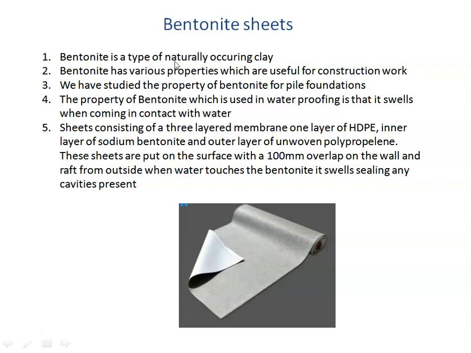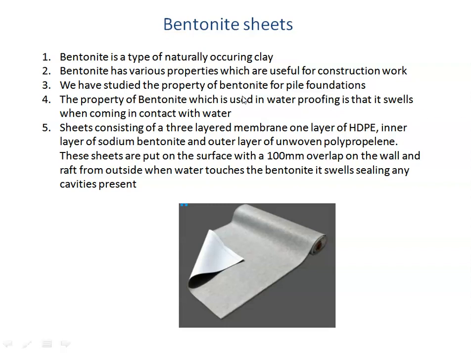So bentonite is a type of naturally occurring clay. As I told you, this is similar to your multani mitti which you apply for your face pack. There are different types of bentonite based on the chemical composition, but basically this is a naturally occurring earth. So bentonite has various properties which are useful for construction work.